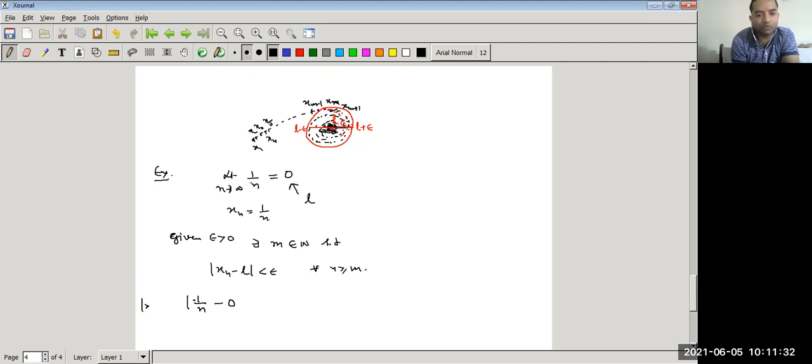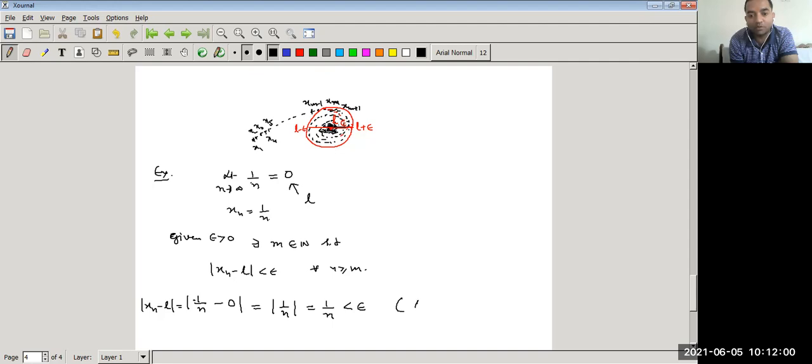So we can take mod xn minus L. This is equal to mod 1 upon n, because n is a natural number, and the mod of a positive number is again positive. Now here we directly write that 1 upon n is less than epsilon.